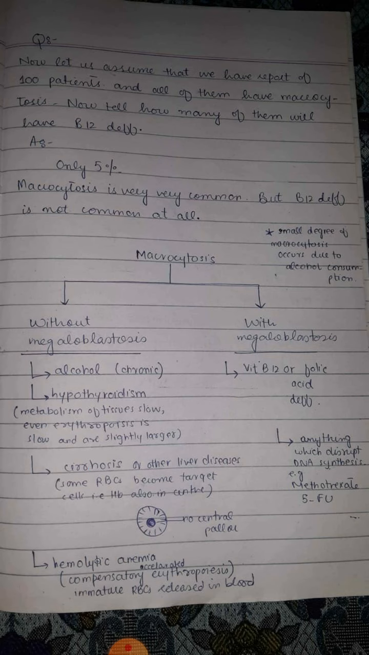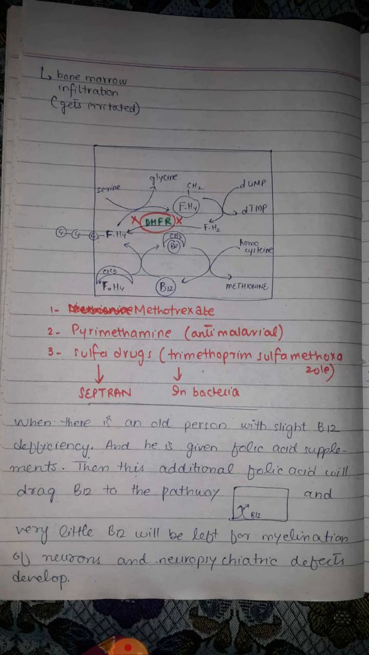Macrocytosis also occurs in hemolytic anemia. What happens is that when there is hemolytic anemia, then there is increase in the synthesis of red blood cells, and many immature red blood cells are released in the blood. Similarly, when there is any damage to the bone marrow or bone marrow infiltration, or it gets irritated, then it boosts up and starts producing a large number of red blood cells, and many immature RBCs are released in the blood.